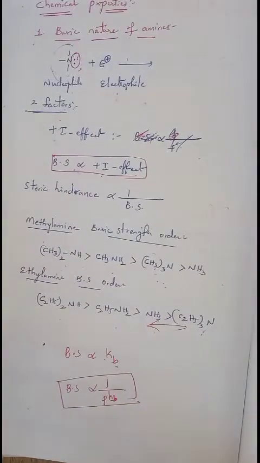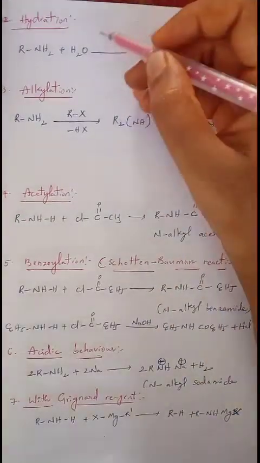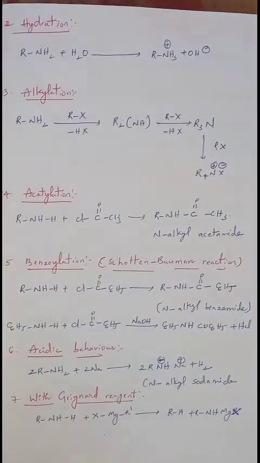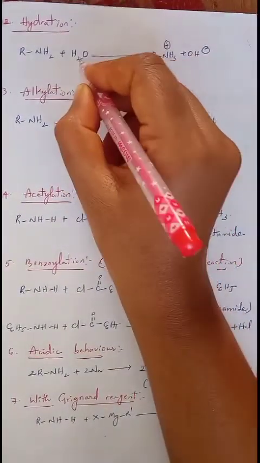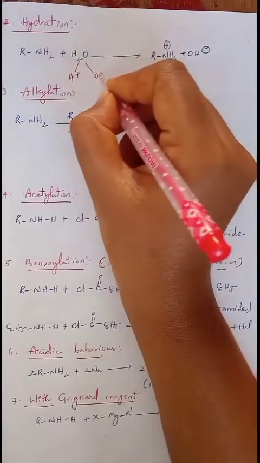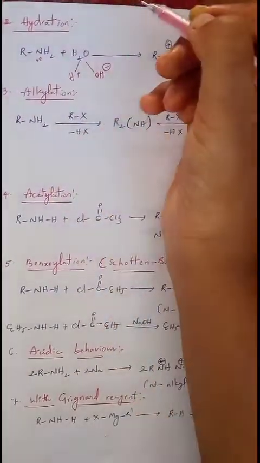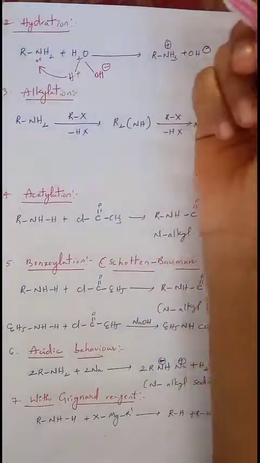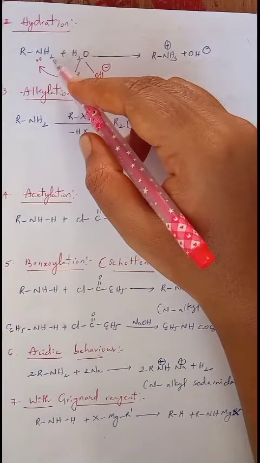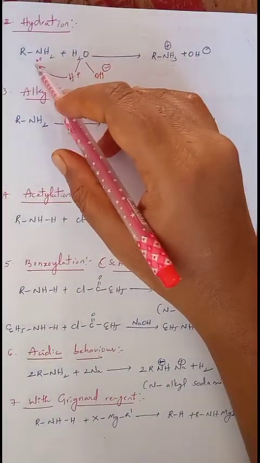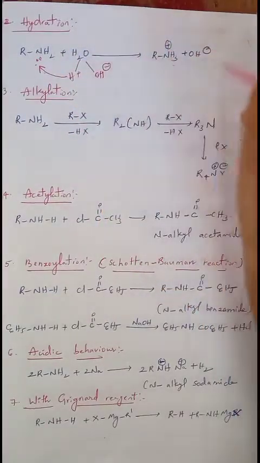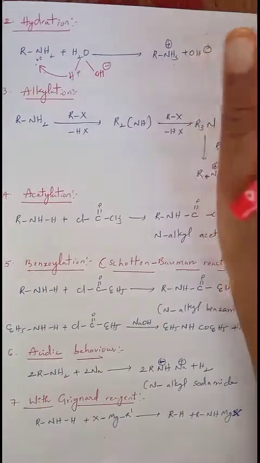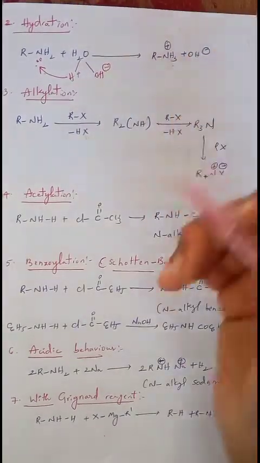Now we will see a few other chemical properties. The next chemical property is hydration. Hydration is nothing but addition of water. When water is added to an amine, it can be converted into an ammonium salt. Water contains two ions, H plus and OH minus. As I already told you, nitrogen contains a lone pair of electrons which can abstract the proton. When it abstracts the proton, NH2 converts to NH3. Due to donating the lone pair on nitrogen, there will be a positive charge, and OH minus is left. We get the quaternary ammonium salt of hydroxide. This is hydration.